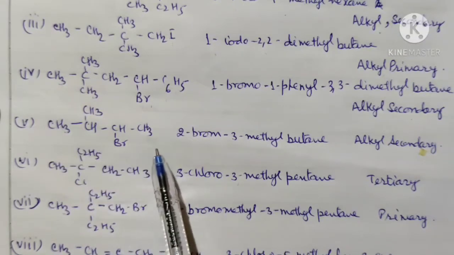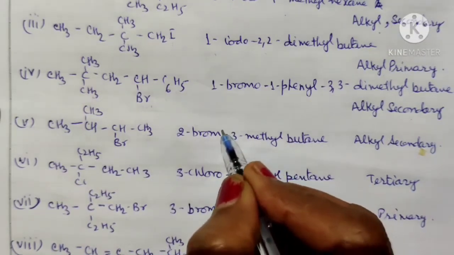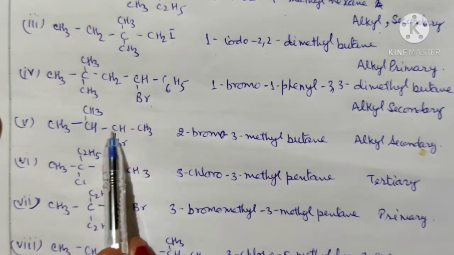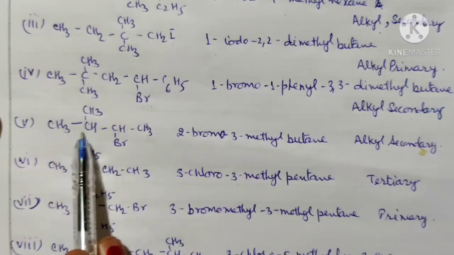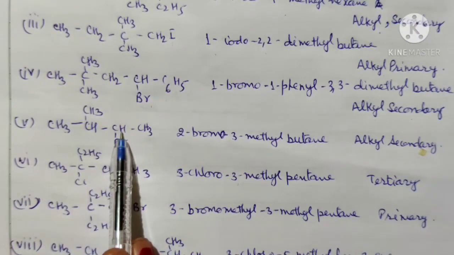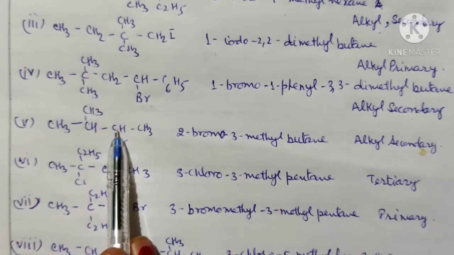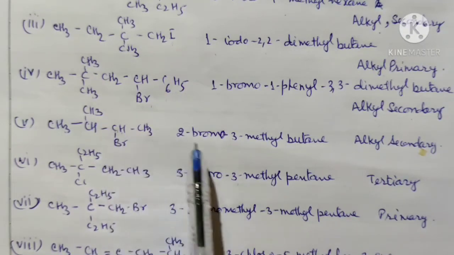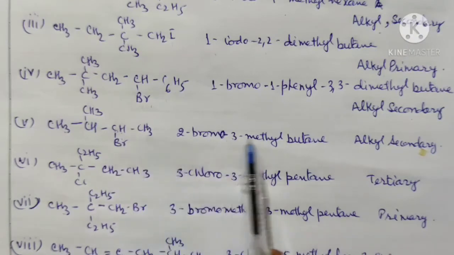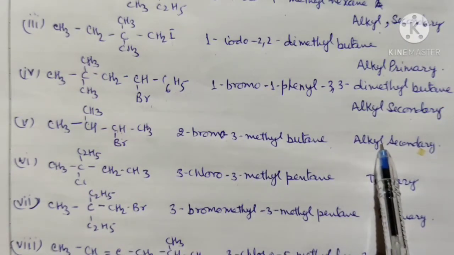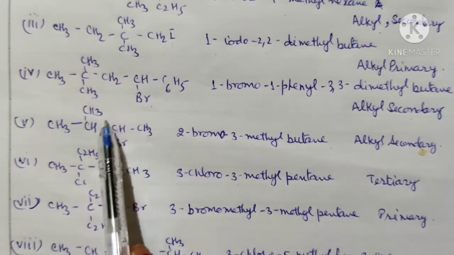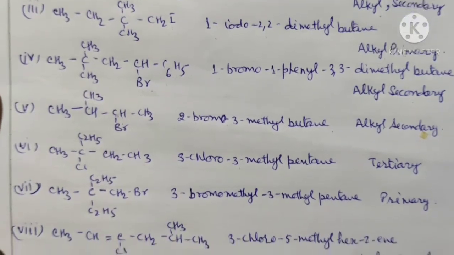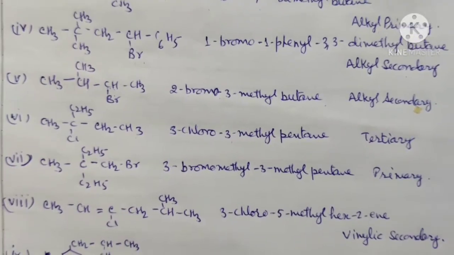Fifth here, this will be 2-bromo. Now we start numbering from here: 1, 2, 3, 4. We cannot do it from this side because the bromo group carbon atom will get the number 3, so that will be wrong. So this carbon atom is the second carbon atom. So this will be 2-bromo, 3-methyl butane. Again it is alkyl and secondary because the functional group is CHBr. That you have studied in the classification of haloalkane.